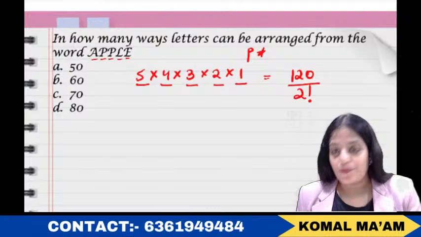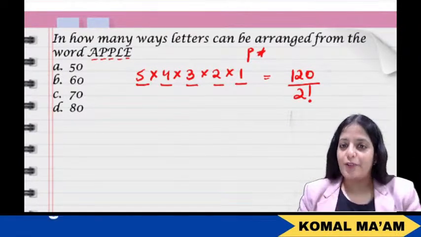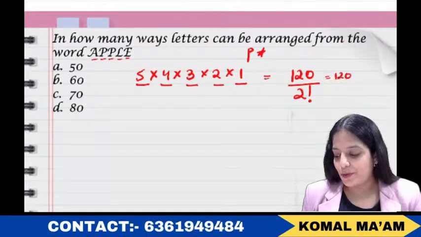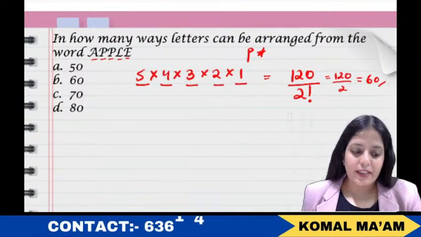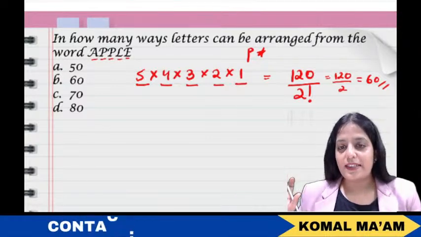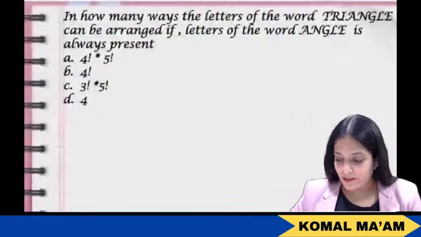Why we are doing this is a broader concept. For that you need to join the batch course. So 120 divided by 2, that is 60. I believe this is clear, right? Now let's proceed to the next question, guys.